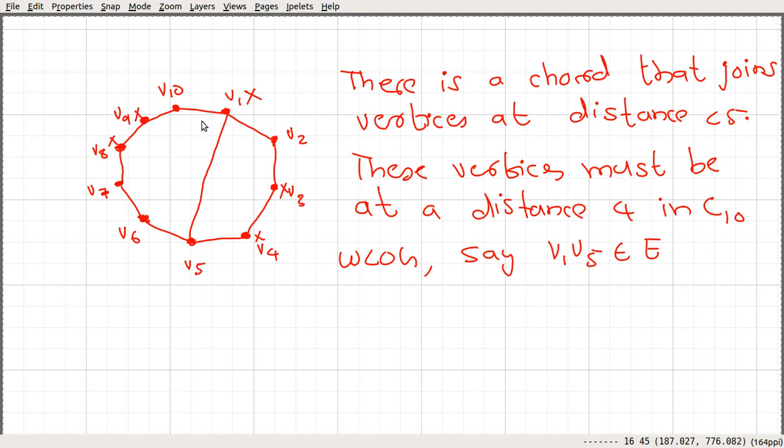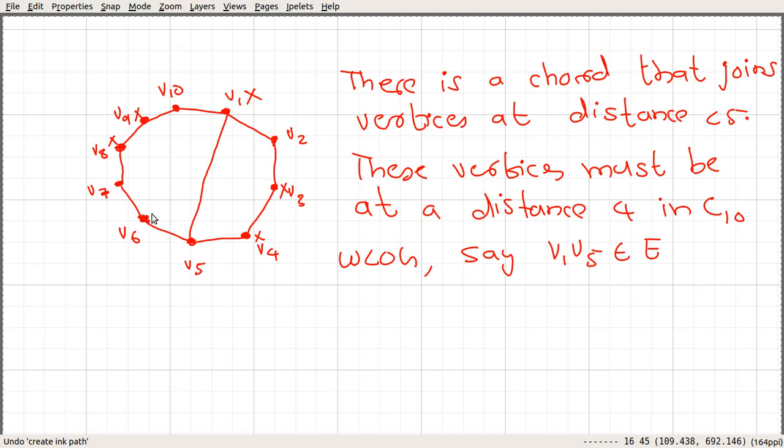So only two possibilities are these two. Either we can add an edge to V10 or V2. And here V6 now has only degree 2. In a Petersen graph, every vertex has degree 3. It's a 3-regular graph. Suppose that we add an edge between V6 and V10. Immediately we can see that there is a 4 cycle. A 4 cycle is not there in a Petersen graph, so it is not possible to add this edge.